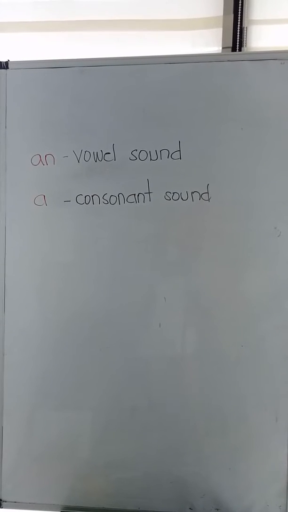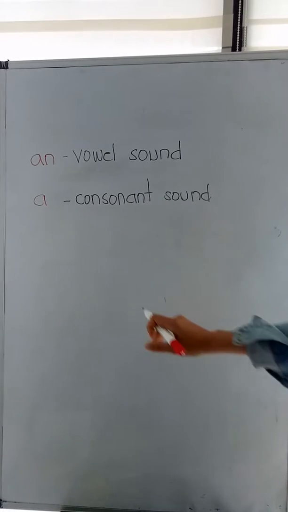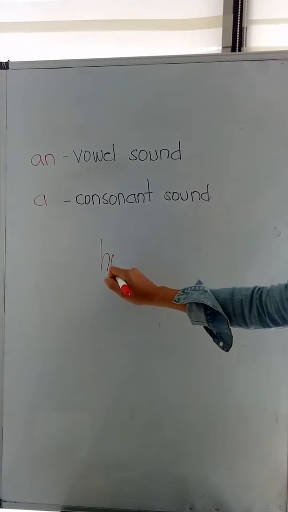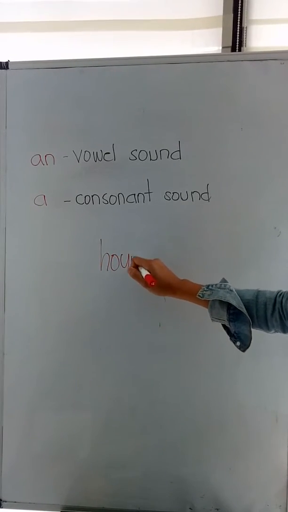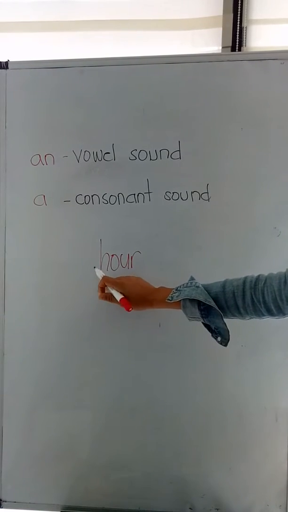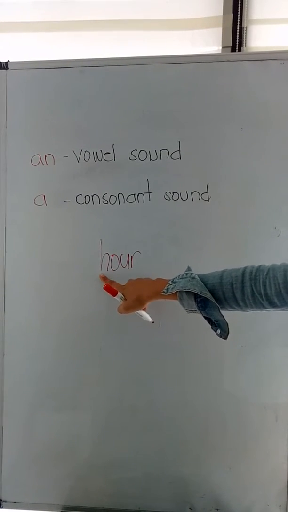We say vowel sound and consonant sound because there are some words that start with a consonant letter but are pronounced with a vowel sound. For example, the word hour. It starts with a consonant letter H, but it has a vowel sound.